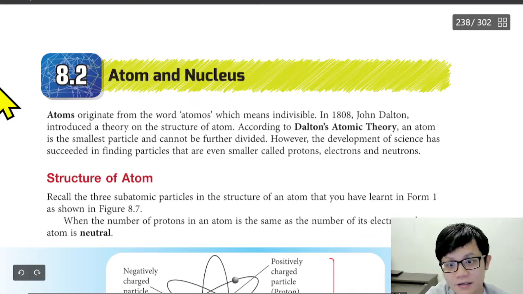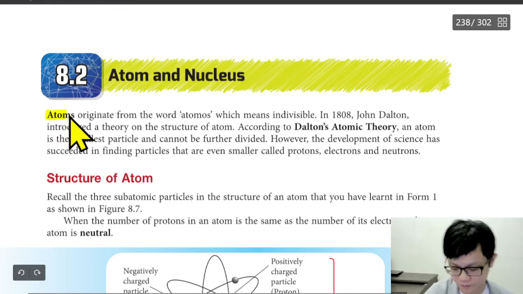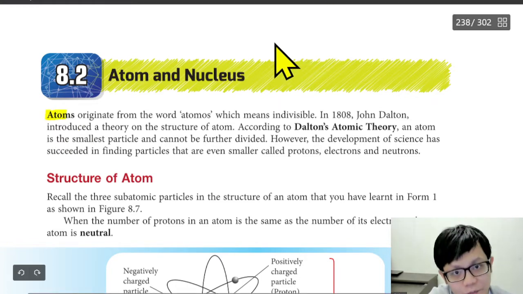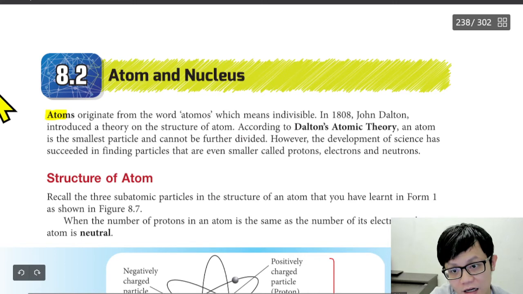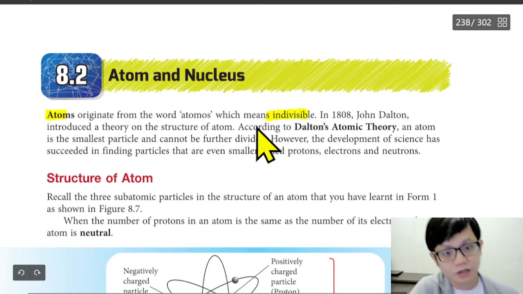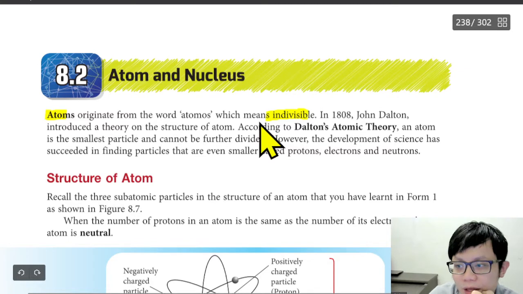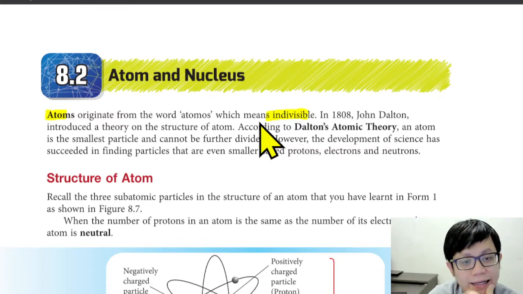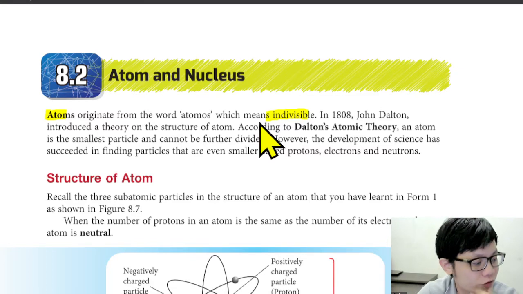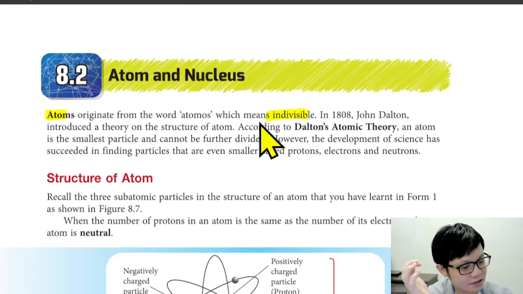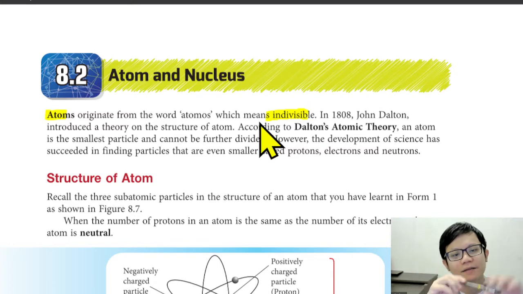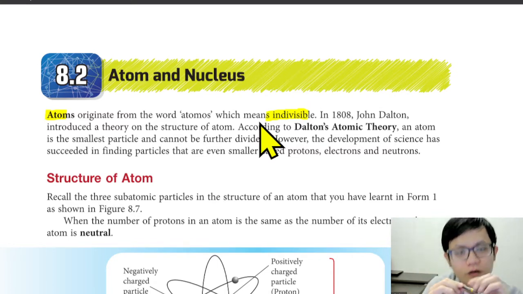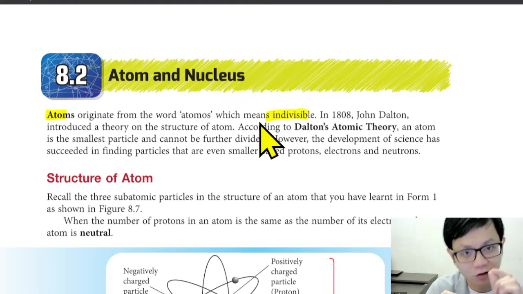So what is an atom? When we talk about atom, there is a lot of meaning. Some will say that it means indivisible, you cannot cut it anymore. Long ago, people liked to learn and think. So they thought, if I take this pen and cut it until very small, so small that I cannot cut anymore.